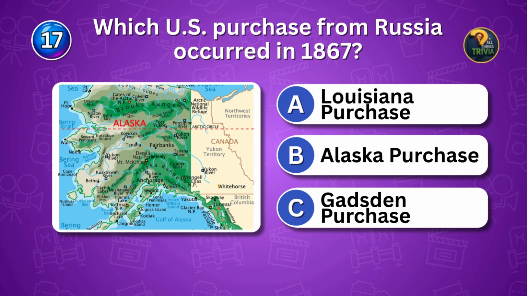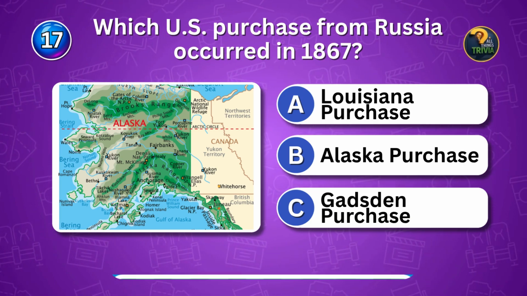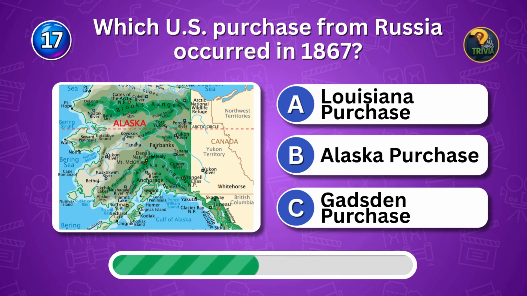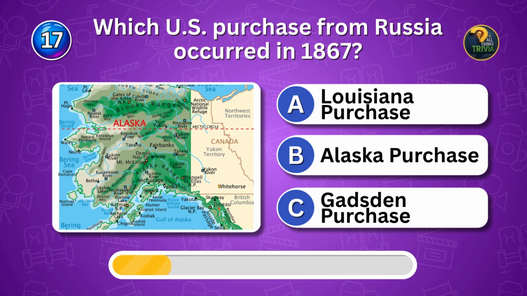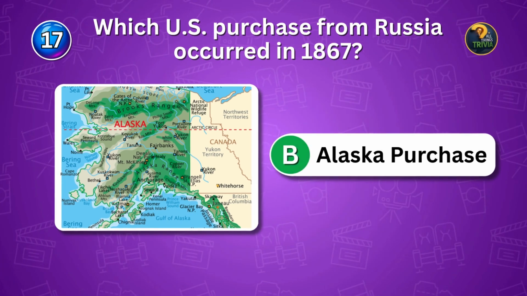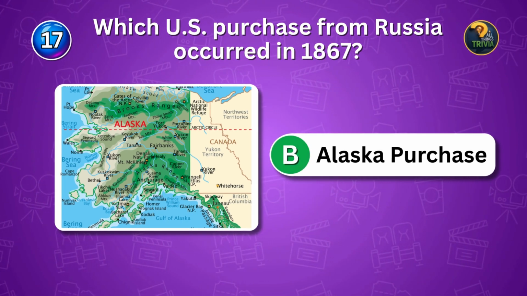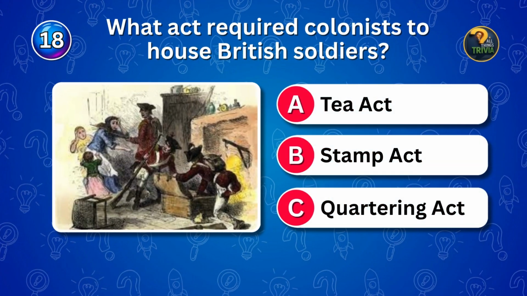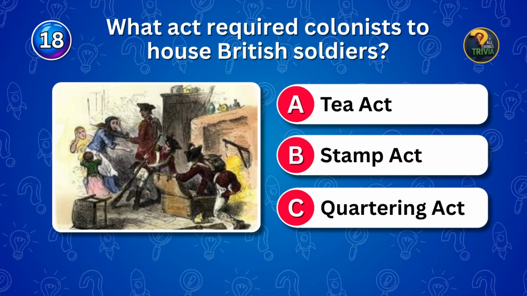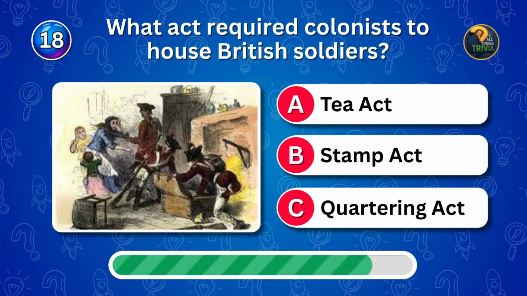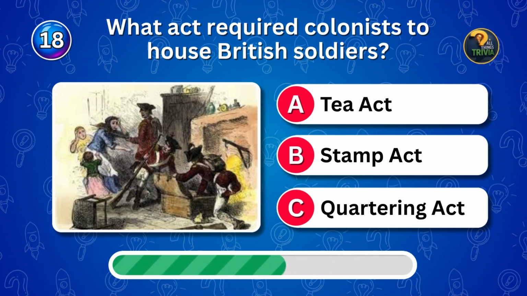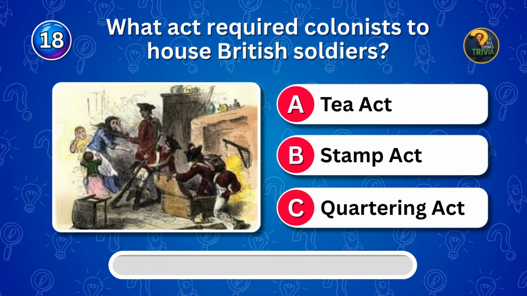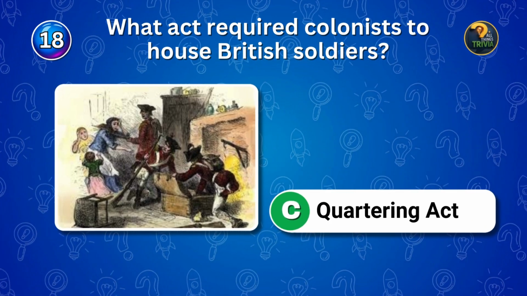Which U.S. purchase from Russia occurred in 1867? Territory sale. Name it. Alaska was bought from Russia. What act required colonists to house British soldiers? Colonial grievance. Name the act. Colonists had to house soldiers.